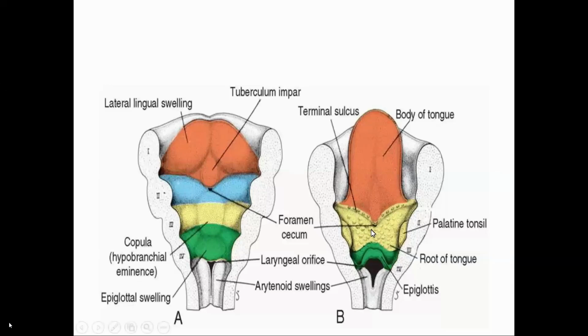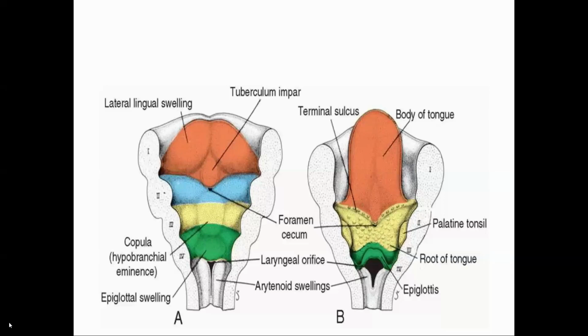And the posterior one-third of the tongue is formed from the cranial part of the hypobranchial eminence. Mainly the third pharyngeal arch overgrows the second pharyngeal arch. Because of that, the nerve supply of the posterior one-third of the tongue is the glossopharyngeal nerve, for both special as well as general sensation. Now the posterior-most part of the tongue is formed from the fourth pharyngeal arch. Its nerve supply is derived from the superior laryngeal nerve. Understood?